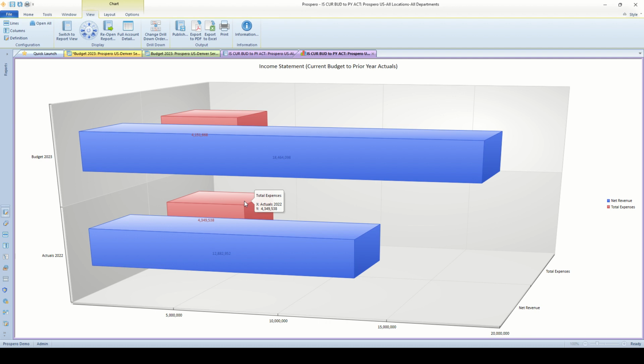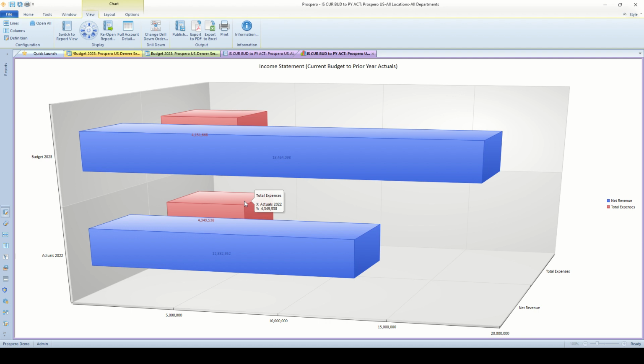So that was a quick overview of the budgeting process inside Prospero. We looked at the input screen for the main input tab for the main accounts, notes, line item details. We also looked at the input screen for human resources for calculating all of your employees for wages, taxes, and benefits, and the capital tab for budgeting the cost of new assets and projecting depreciation expenses for those assets. We looked at a different template, budgeting for revenue and cost of goods sold. Everything is consolidated and available for reports as soon as they click the save icon on the input screens.